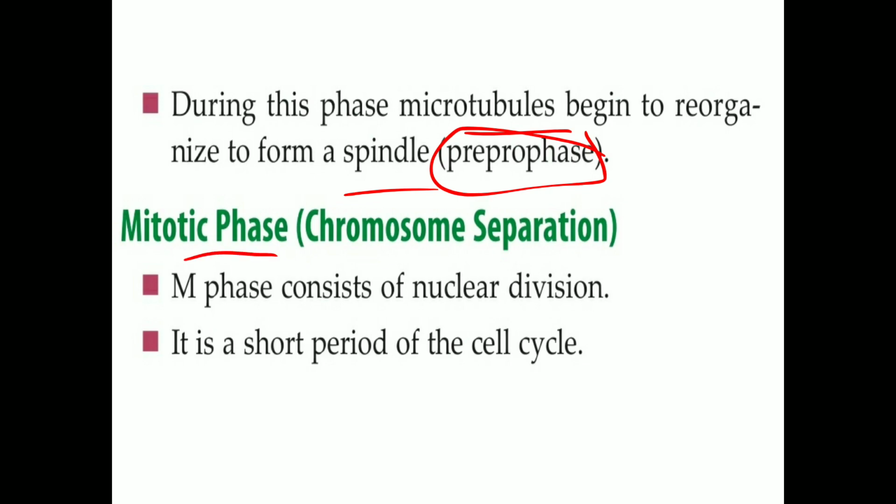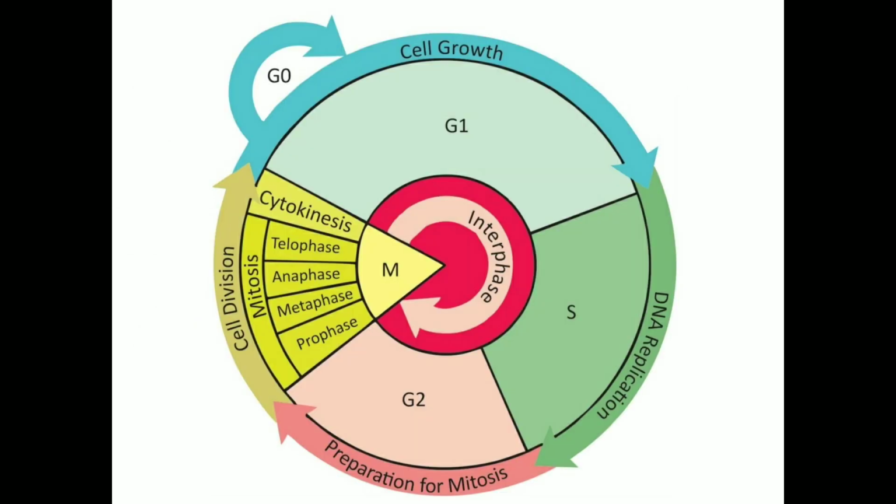The next is the mitotic phase. Chromosome separation takes place here. M phase, the mitotic phase, consists of nuclear division. Nuclear division takes place here. This is the short period of the cell cycle.